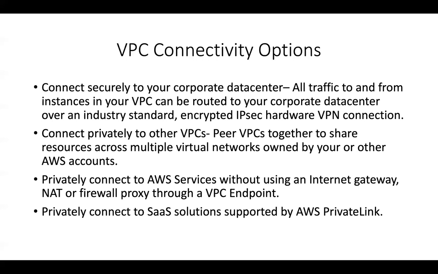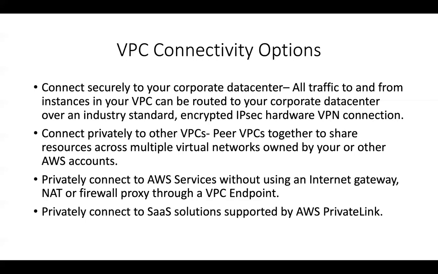With a VPC endpoint, you will create a gateway endpoint or an interface endpoint. Using one of these endpoints, you will be able to directly connect to that respective service, like S3 or DynamoDB or even API Gateway, through Amazon's backbone network. All of your traffic will be private in nature, so it will not go through the internet or through the NAT gateway.